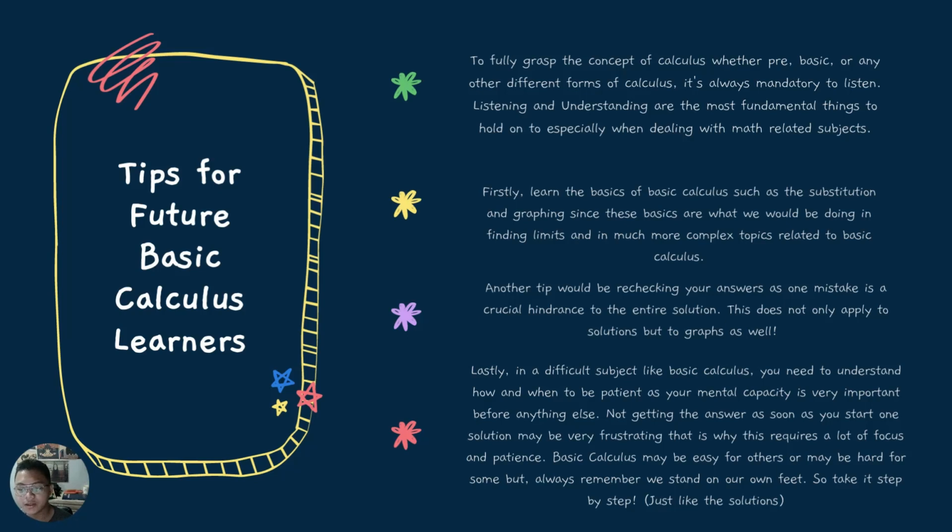Another tip would be rechecking your answers, as one mistake is a crucial hindrance to the entire solution. This does not only apply to solutions, but to graphs as well. Lastly, in a difficult subject like basic calculus, you need to understand how and when to be patient, as your mental capacity is very important before anything else. Not getting the answer as soon as you start a solution may be very frustrating. That is why this requires a lot of focus and patience.